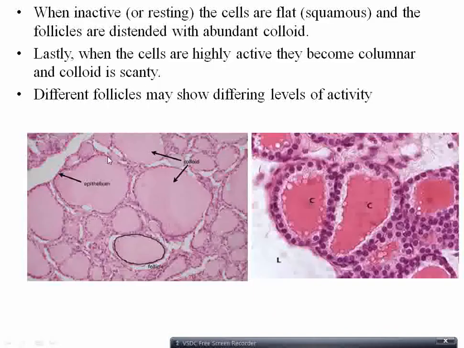So when inactive, you can see here this is an inactive thyroid gland where the cells are squamous and the colloid is filling up a follicle. And when the gland is active here, it becomes cuboidal to columnar, and the amount of the colloid is scanty. So different follicles may show different levels of activity.